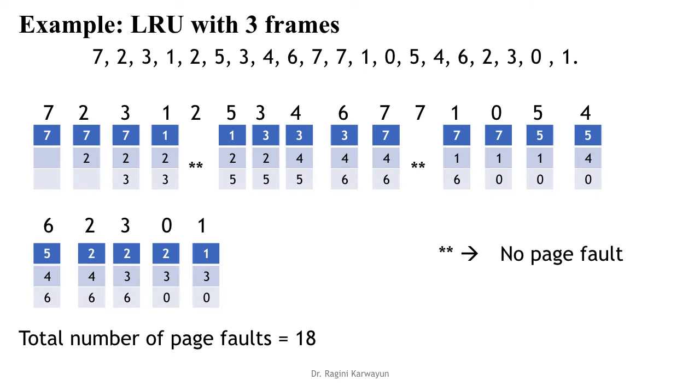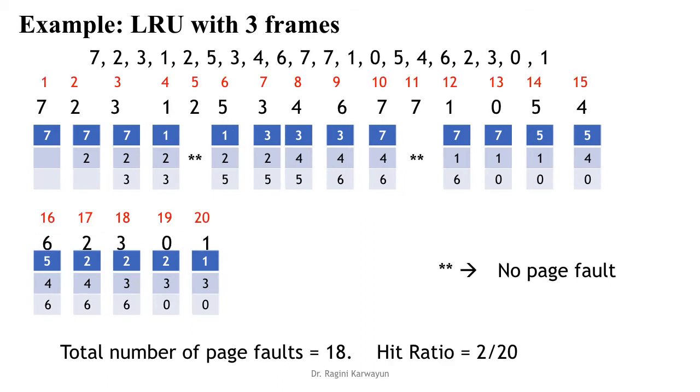So this is the example here, again the same reference string with 3 memory frames. Now here, to do it in a very easy manner, you can put numbers in increasing order above the references. So here we have put 1 above 7, 2, 3, 3 above 3, 1 above 4 and so on. We have put numbers in increasing order above our reference string. So whenever we need to replace, we will check which number has the least count value and replace it.